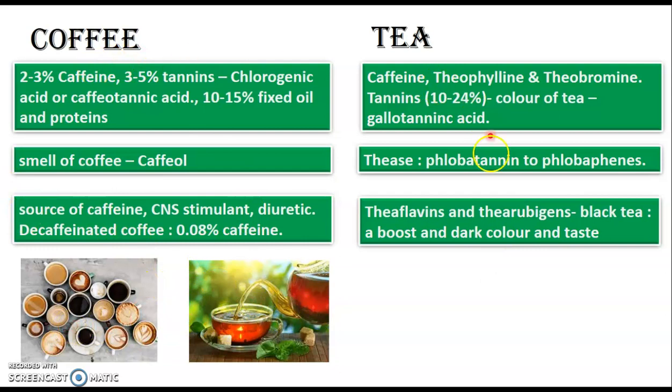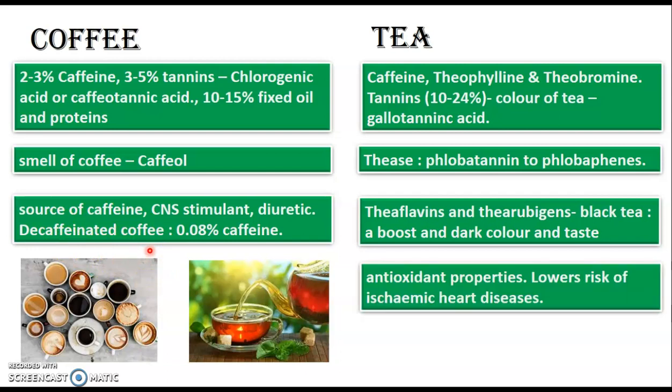So both coffee and tea, we know, are sources of caffeine. It's a CNS stimulant, a diuretic. We also get decaffeinated coffee, wherein the concentration of caffeine is reduced to 0.08%. Now, decaffeinated coffee can be prepared by supercritical fluid extraction, one of the techniques which you must have studied in third year under extraction procedures. Tea is very known for its antioxidant property, especially the green tea. It lowers the risk of ischemic heart diseases.